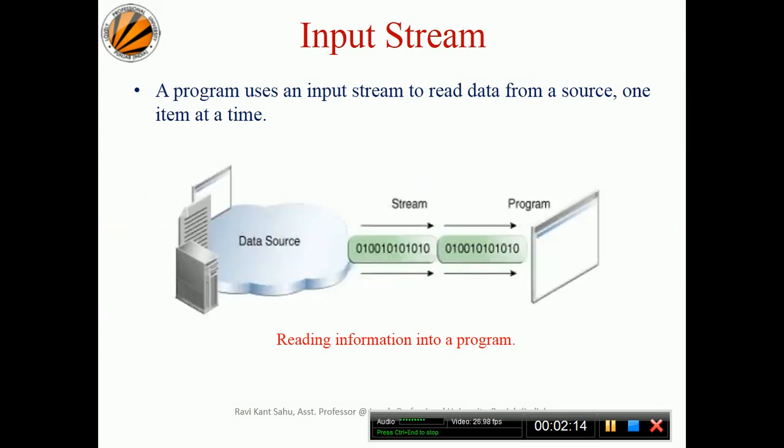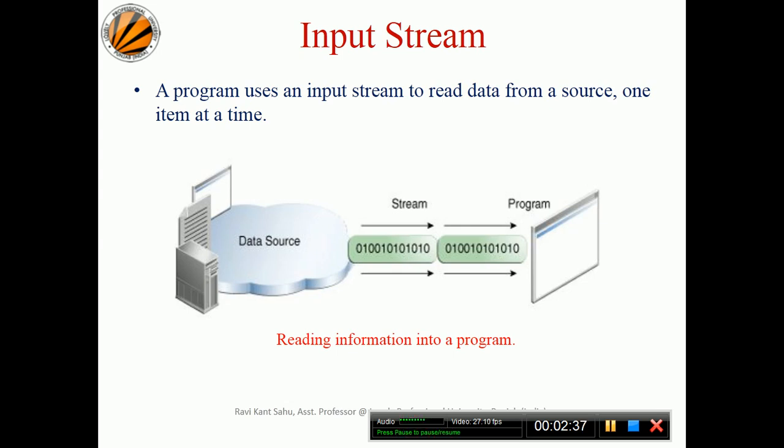So we'll see what an input stream is. A program uses an input stream to read data from a source, one item at a time. Suppose in this diagram you have your CPU or monitor or some documentation; these behave as a data source to you.